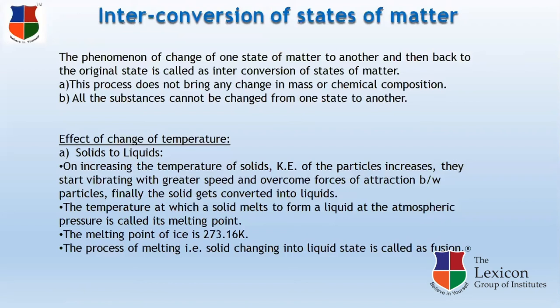In this interconversion of states of matter, there are basically two important properties which play an important role. The first one is temperature and the second one is pressure. Depending upon the variation in temperature and pressure, the interconversion of states of matter is possible. One state of matter can convert into another depending upon the pressure and temperature difference.